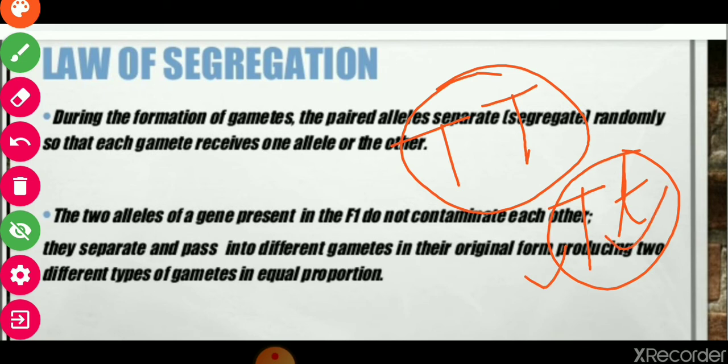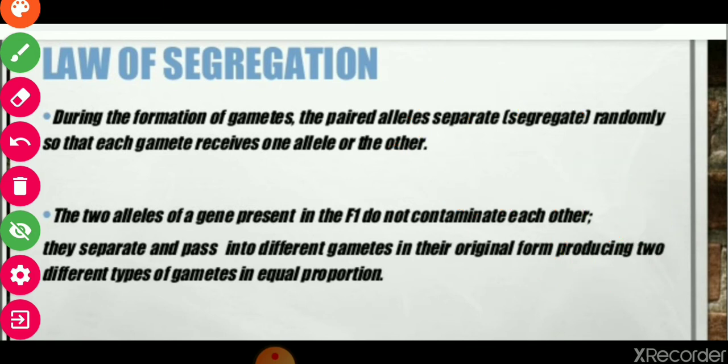They have their own characteristics. They don't disturb the characteristics of each other. They separate and pass into different gametes in their original form, producing two different types of gametes in equal proportion.